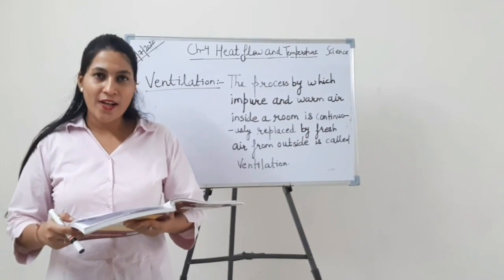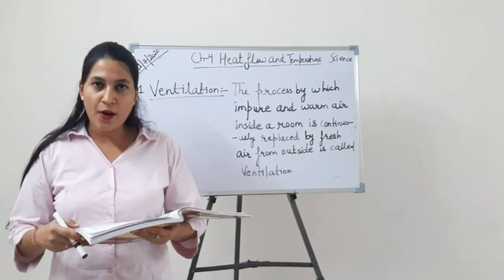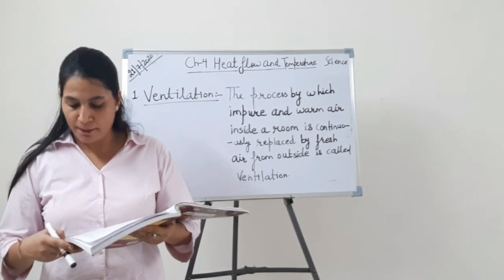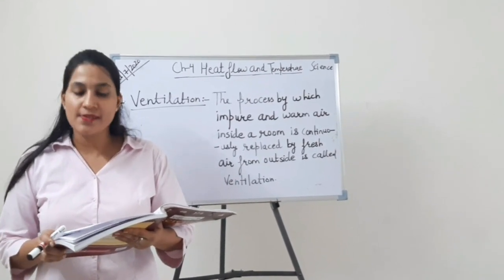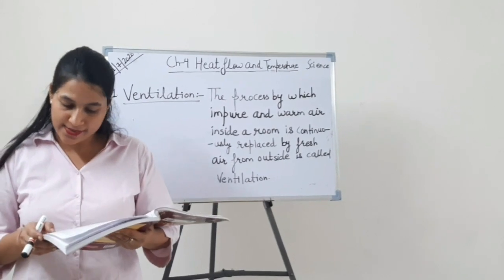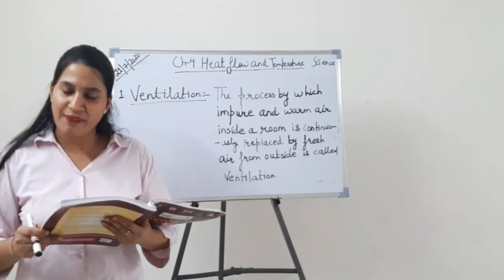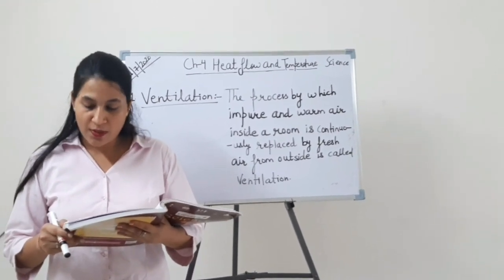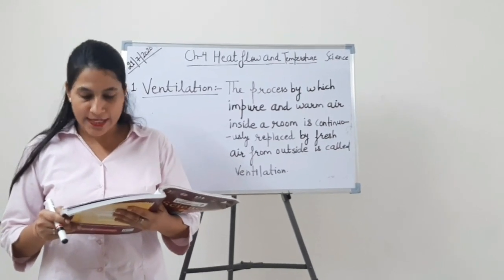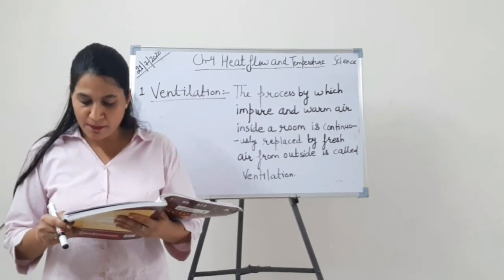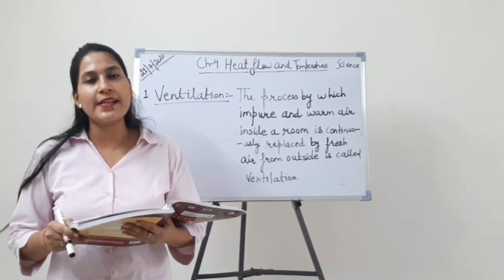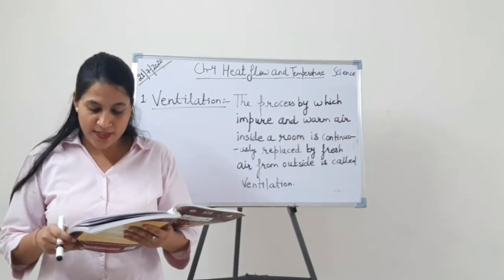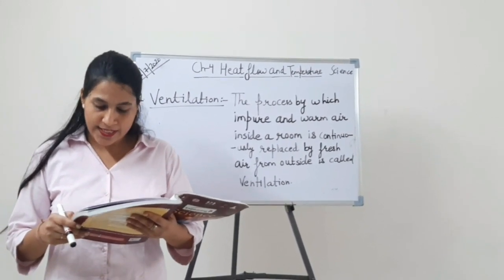Students, you are all sitting with your science books. Take out page number A43. First is ventilation. On page A43, the heading is application of convection currents in gases, in which the first point given is ventilation. The process by which impure and warm air inside a room is continuously replaced by fresh air from outside is called ventilation. Students, underline all these lines. These lines are very important. Have you underlined them?